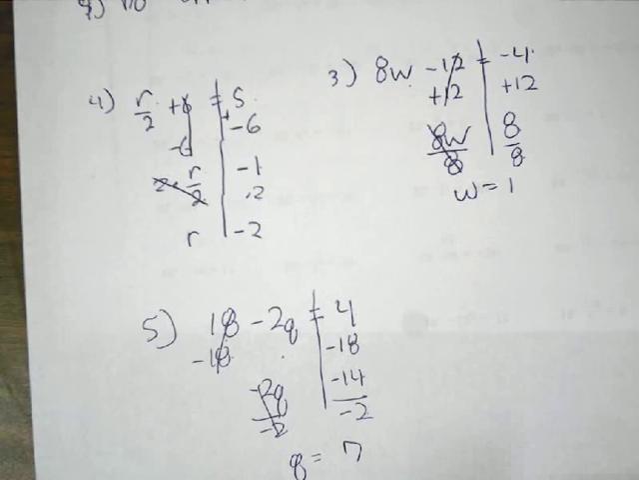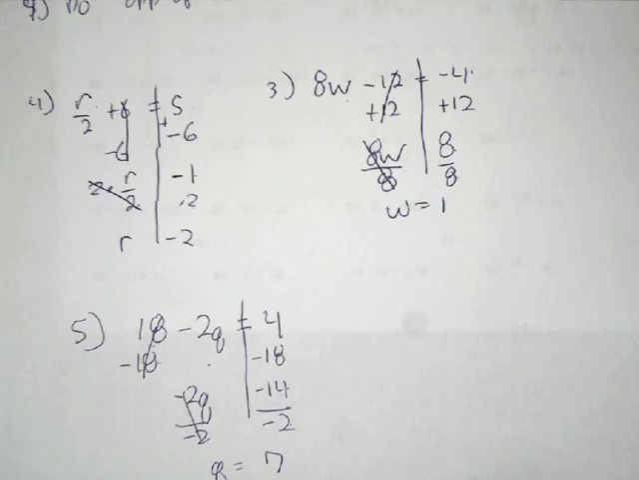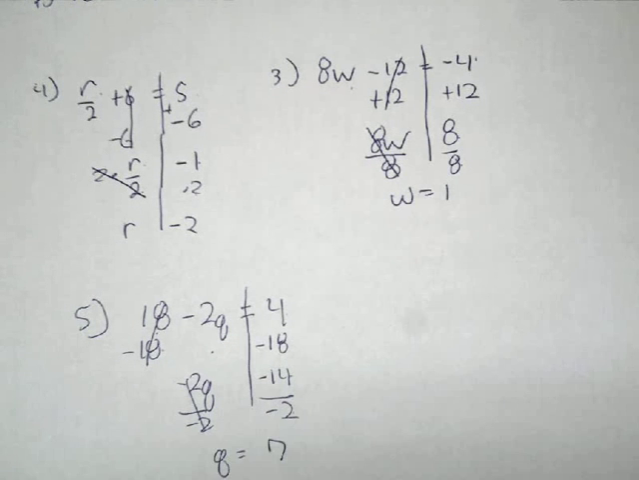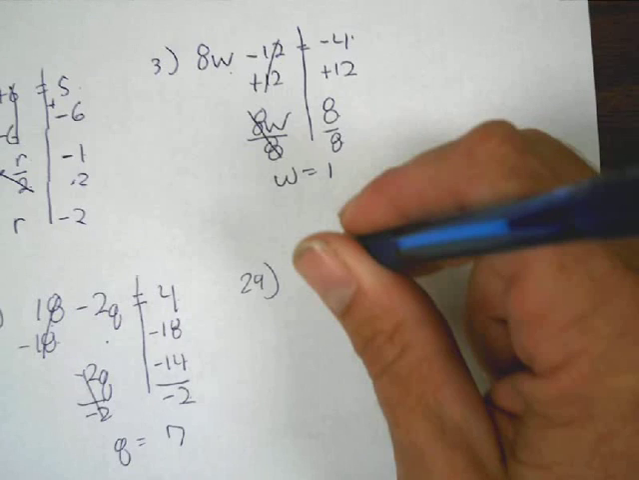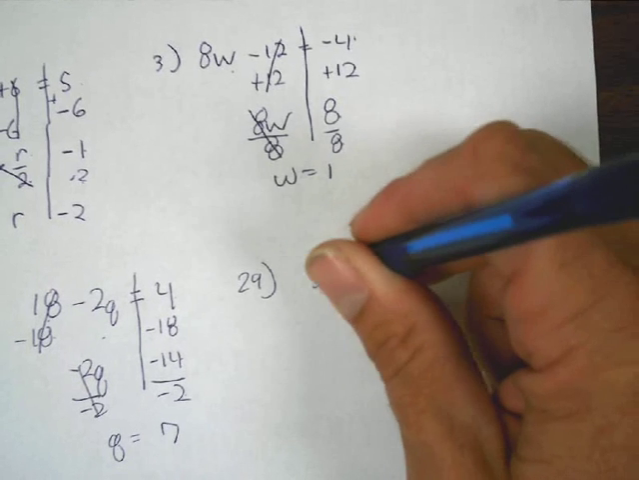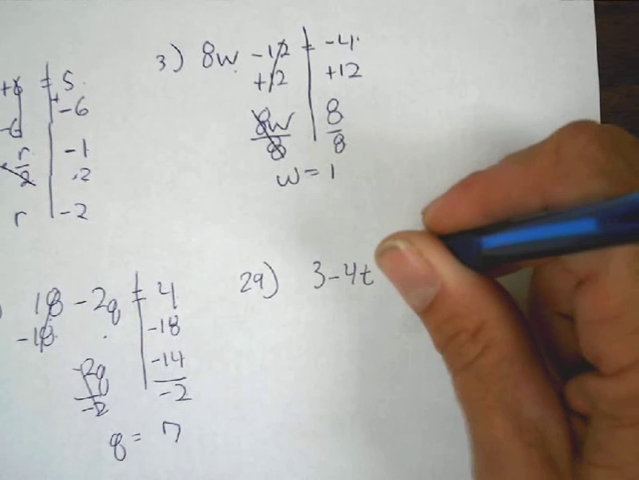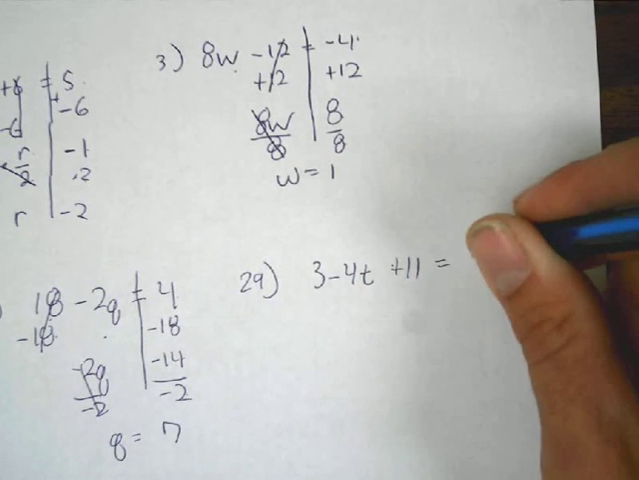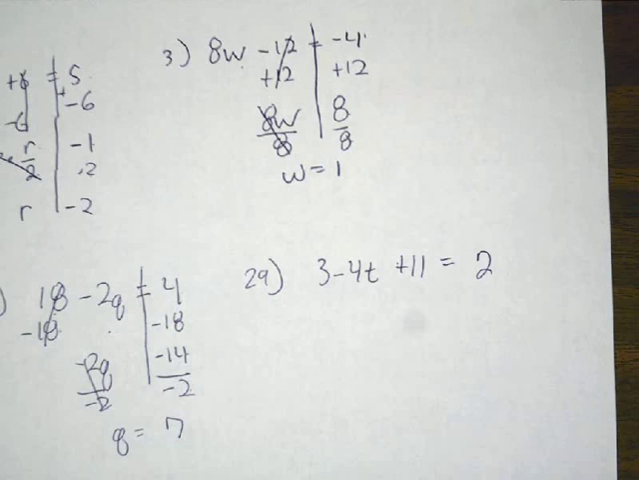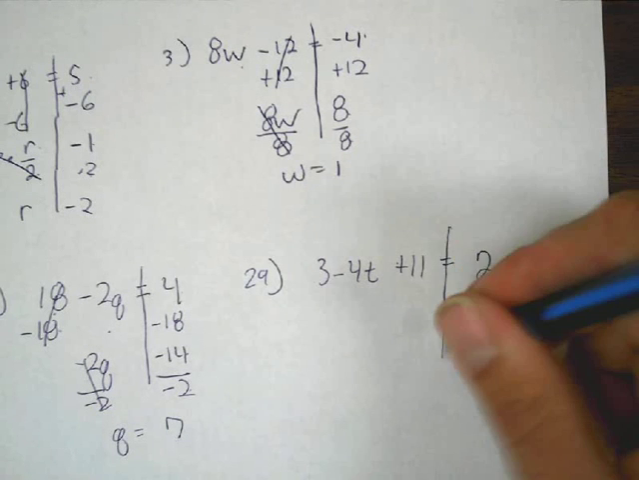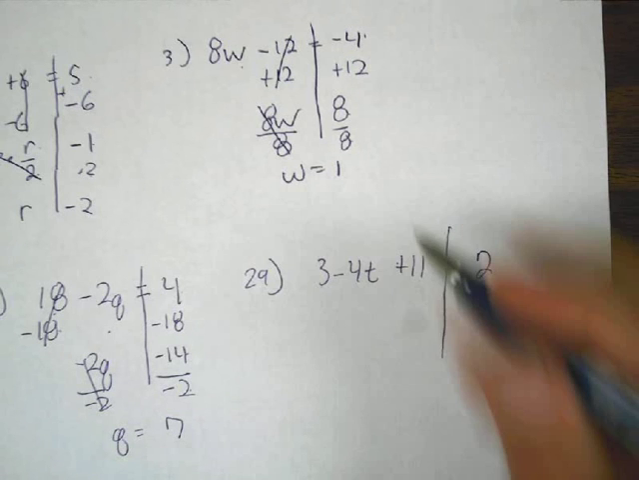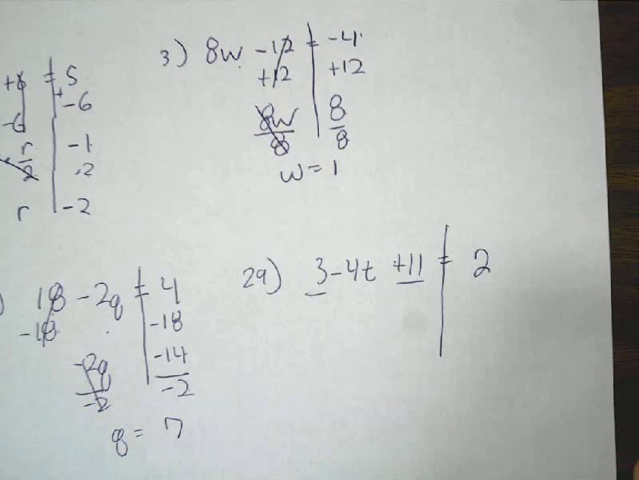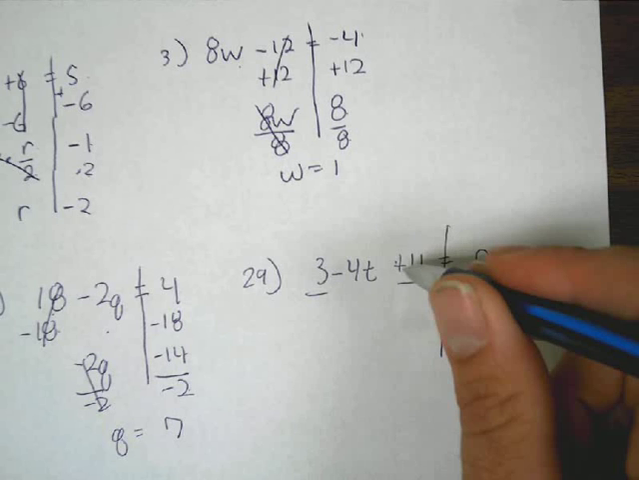Okay, we will do one more. Let's see, we'll do one like number 29. We have 3 minus 4t plus 11 equals 2. When we look at this, after we divide it, we notice we have two numbers on this side with our letter. What we're going to do first is combine our like terms. Positive 11 plus 3 give us 14.